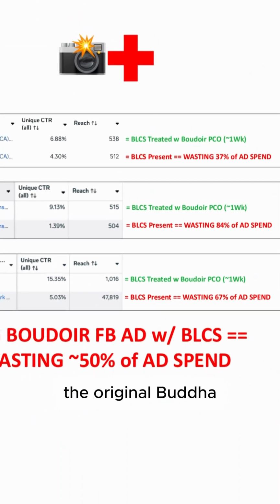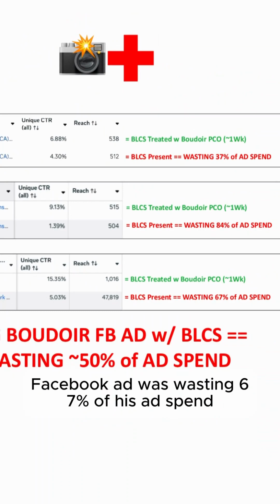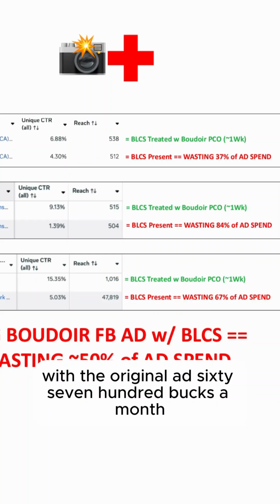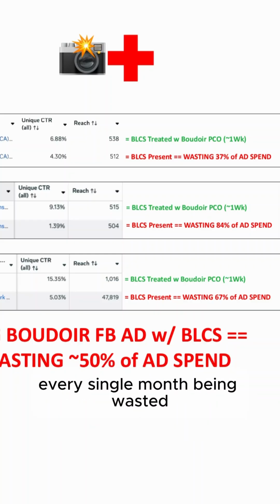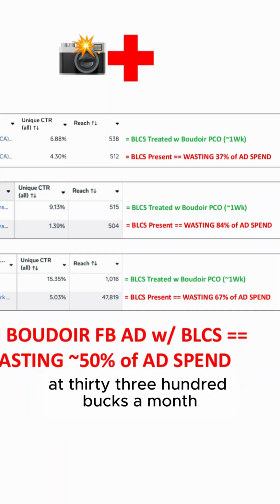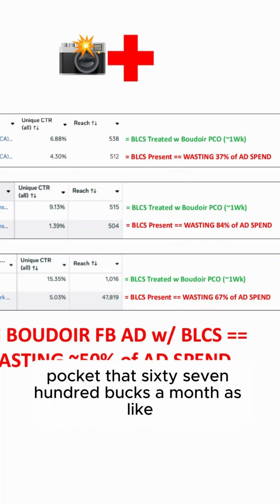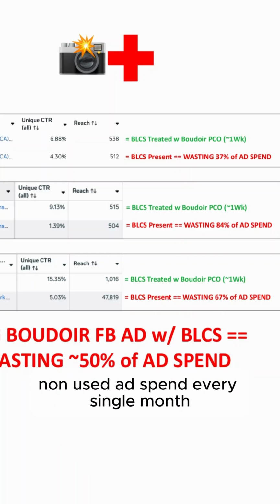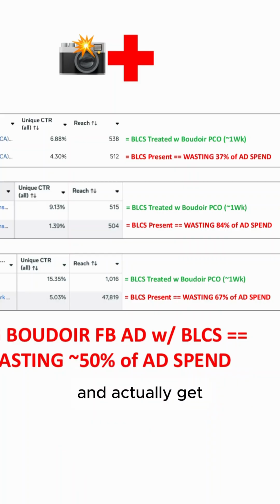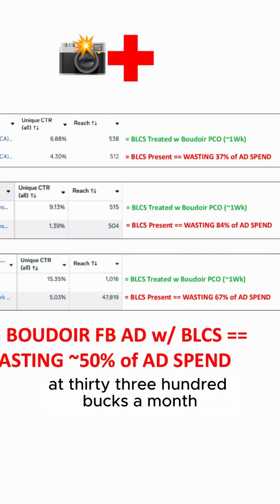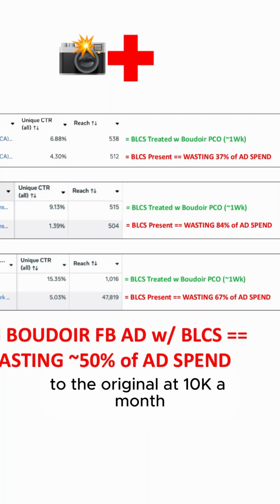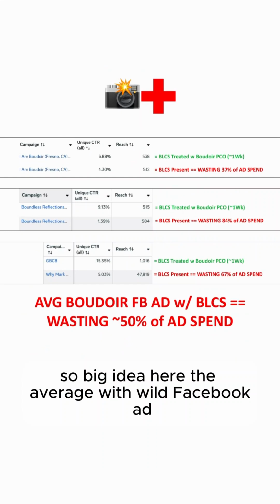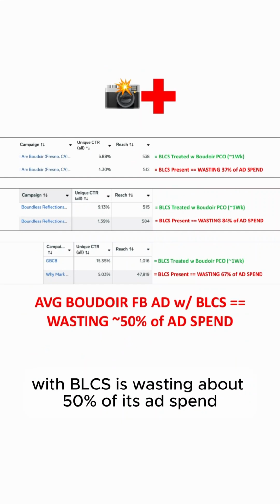And so we found out the original Boudoir Facebook ad was wasting 67% of his ad spend. So if he was spending 10 grand a month with the old ad, with the original ad, 6,700 bucks a month, every single month being wasted. So now he can run the new one at 3,300 bucks a month, pocket that 6,700 bucks a month as like non-used ad spend every single month, and actually get like 80K kind of phantom bonus in the next year, and still get his ad into the same number of women's brains at 3,300 bucks a month compared to the original at 10K a month. So big idea here. The average Boudoir Facebook ad with BLCS is wasting about 50% of its ad spend.